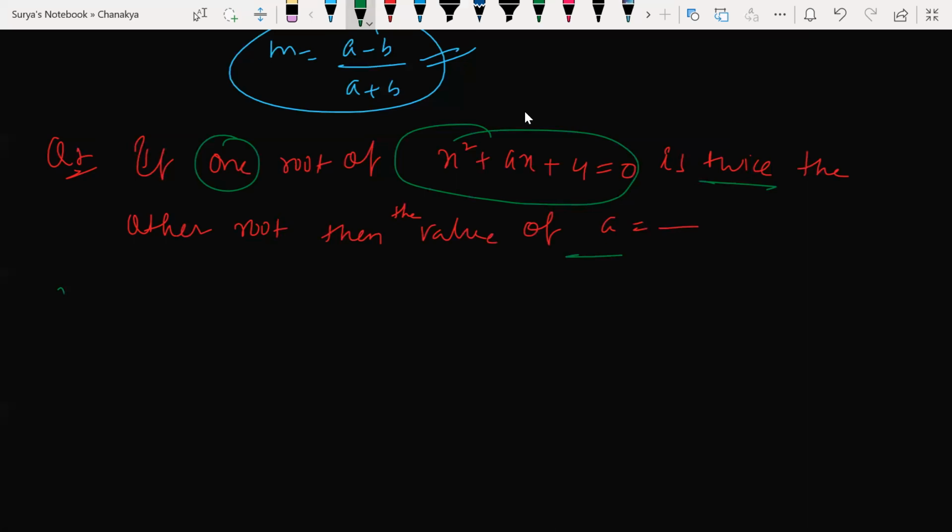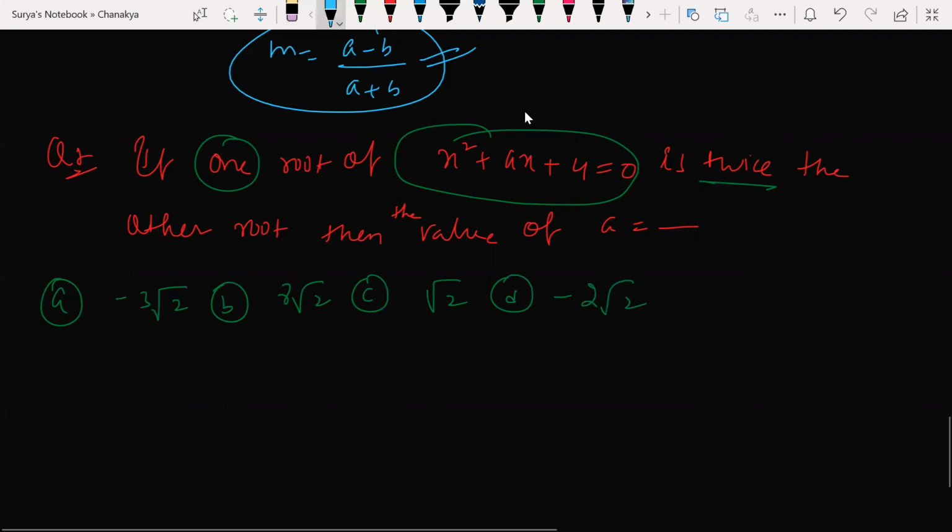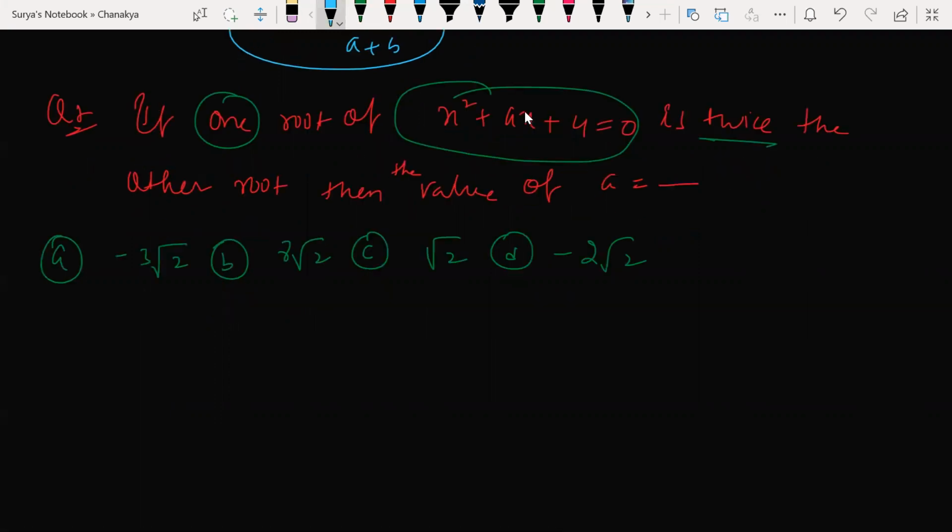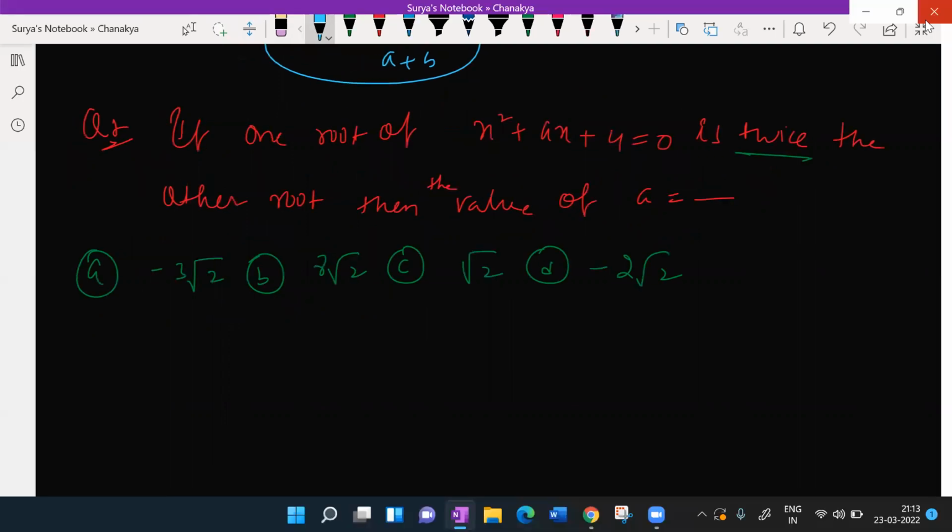I'm dictating and writing, so kindly try to understand my handwriting. Can you all understand what I'm writing on the screen here? Yes, sir. So guys, very simple question. Time up. I don't want to give much time for this simple question.